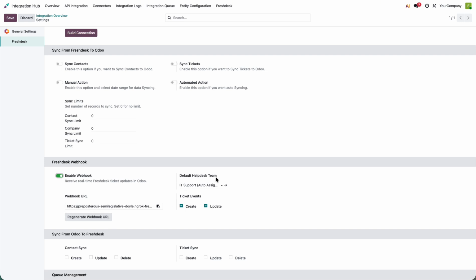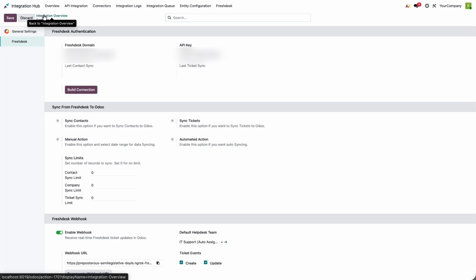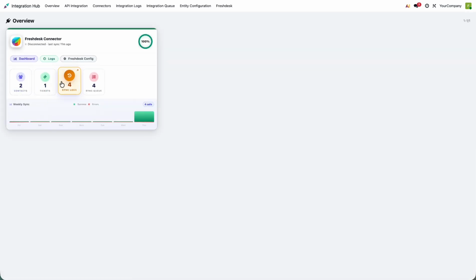helpdesk ticket team to select, and ticket events, create and update. If any boolean is unticked, then if Freshdesk creates any ticket, it will not sync. After saving, this is the Freshdesk connection dashboard view.